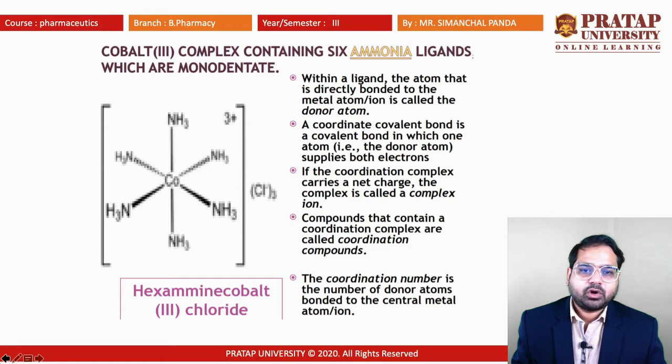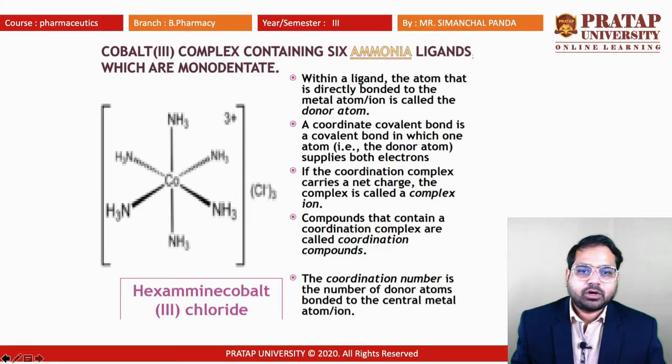If the coordinate complex carries a net charge, the complex is called complex ion. Here we can see that cobalt is making a covalent bond with ammonia, and the chlorine 3 is making the salt. So the hexaammine cobalt chloride is an example of coordinate complex.